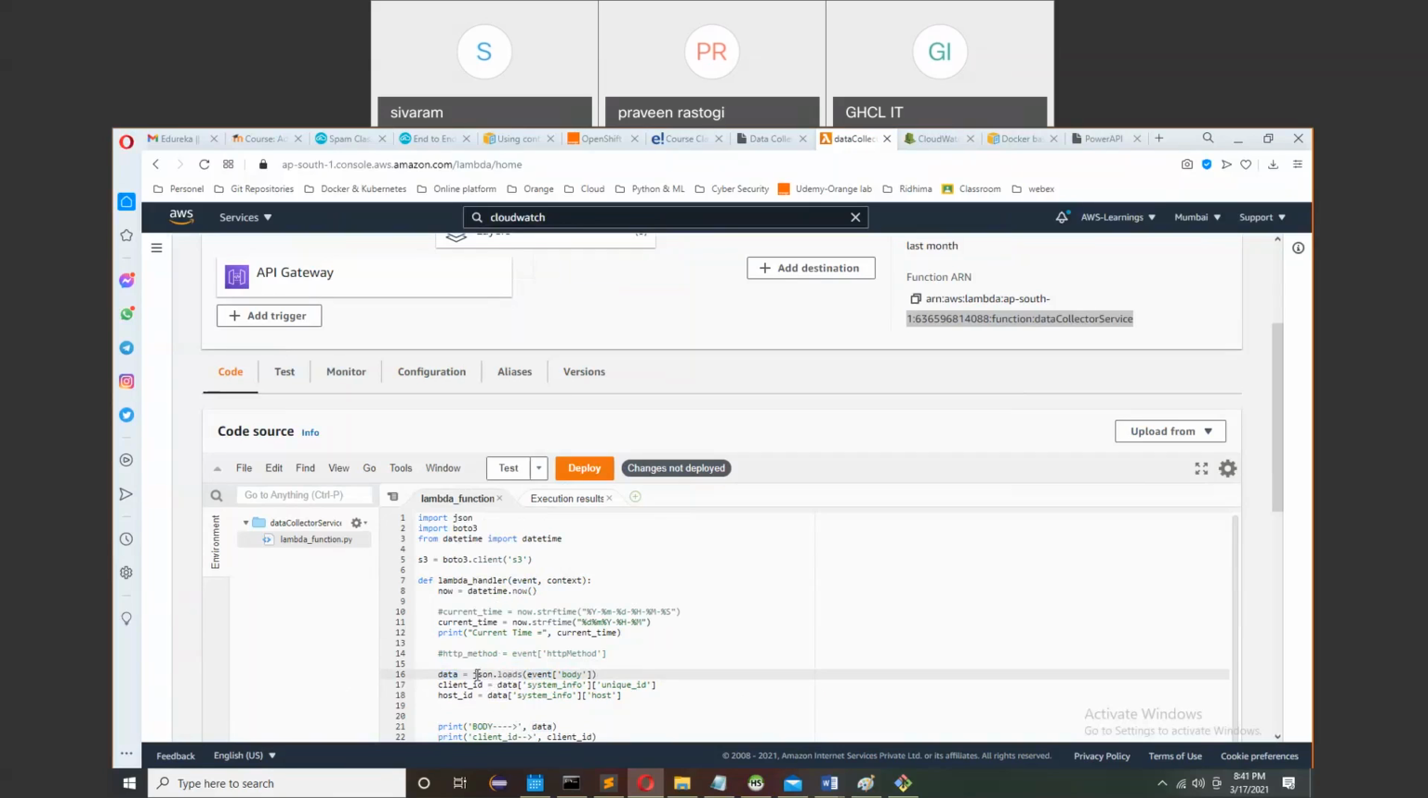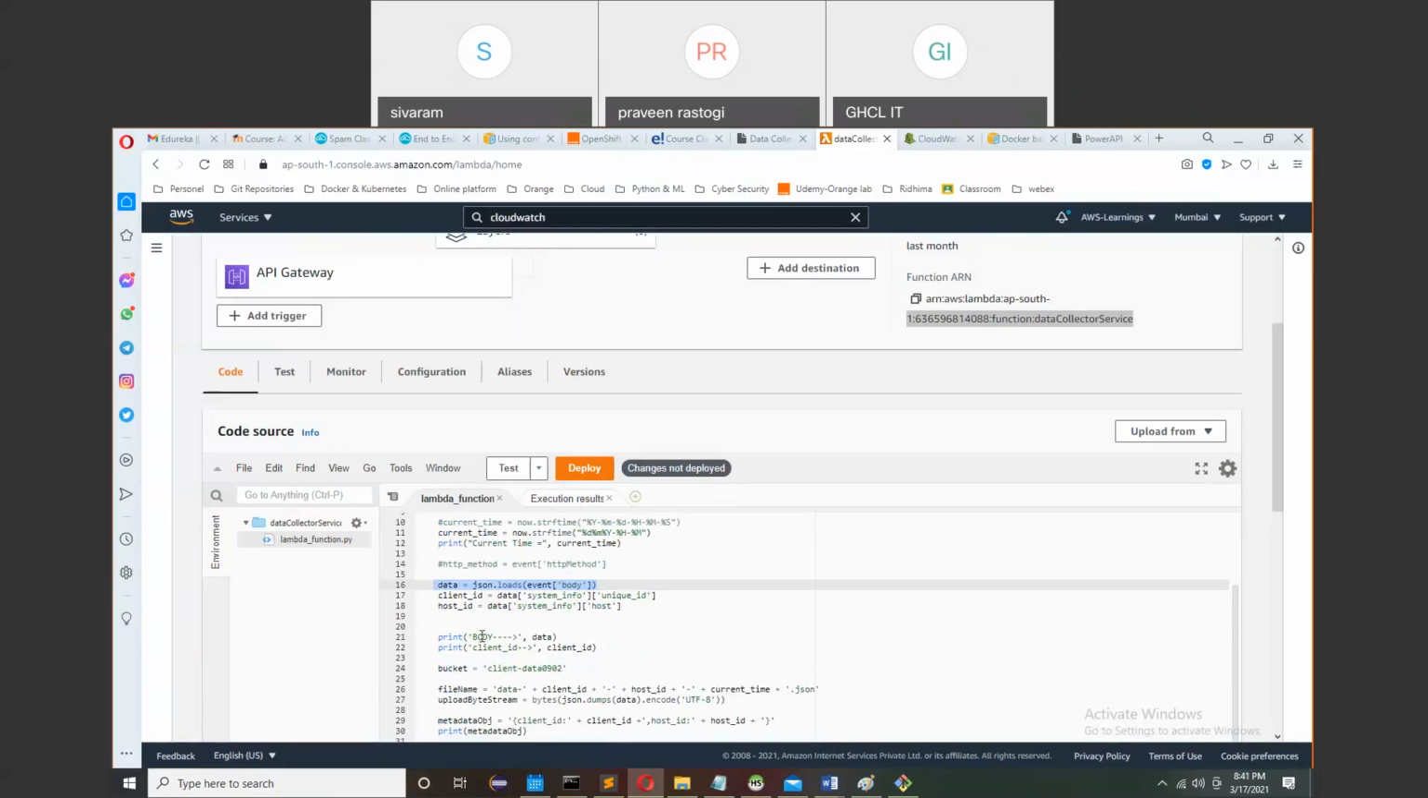A few things you just need to remember. First, for this JSON, you have to import json, right? And once it gets imported, you call json.loads on event.body. It will get the data which is coming from your script. Once you get the data, what is my data? I am printing the data by the name body.